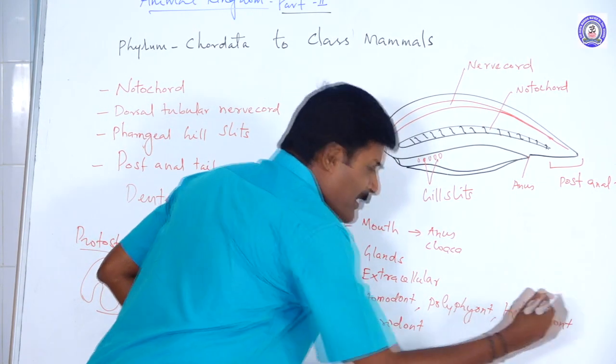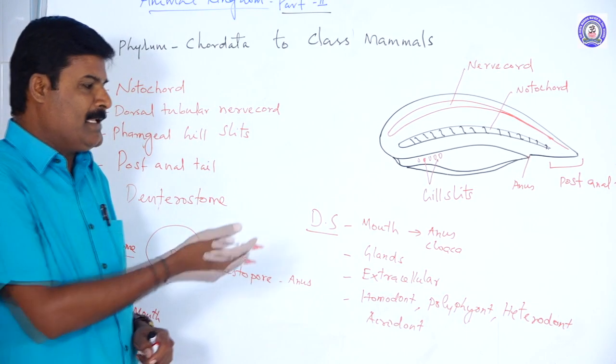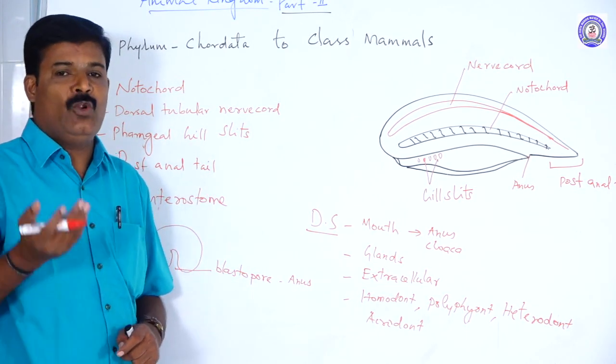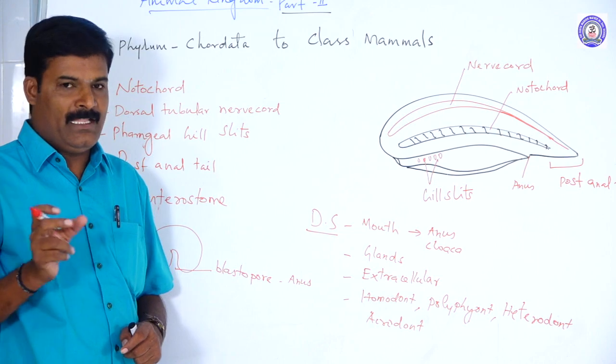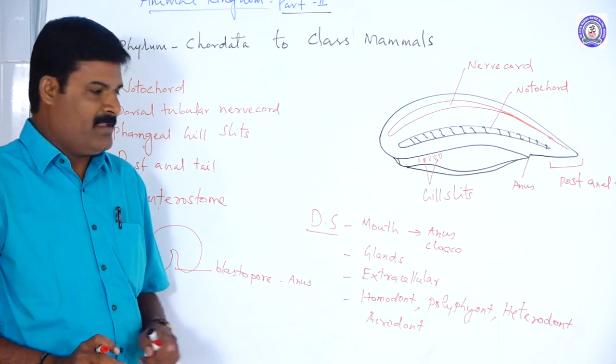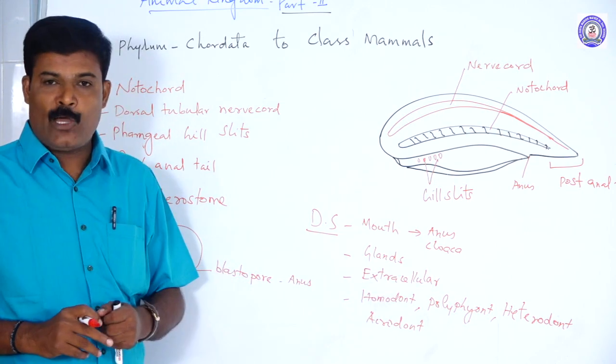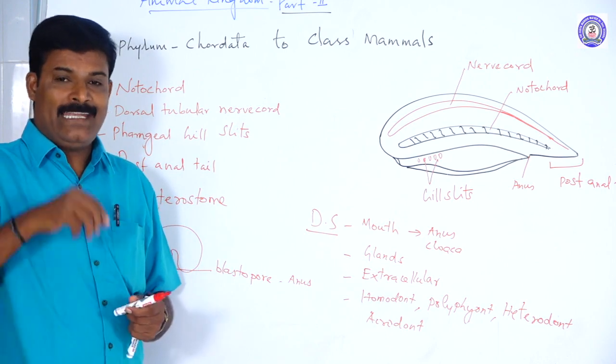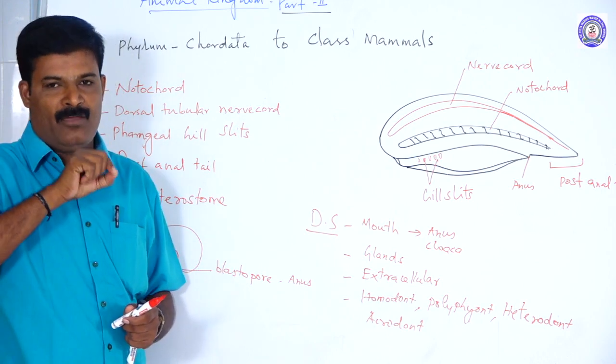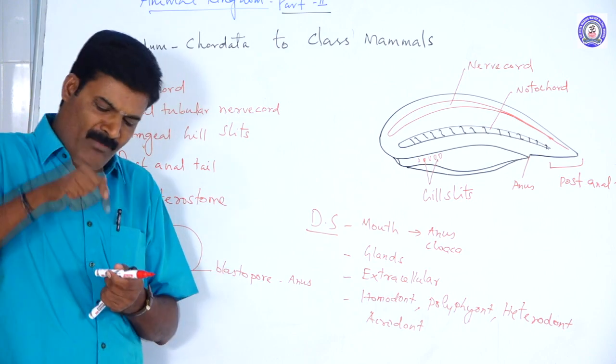Heterodont means different kinds of teeth. For example, mammals are heterodont. We have different types of teeth based on their function. They are called heterodont. What is called acrodont? Acrodont means the teeth are attached superficially to the gums. It is not firmly fixed.